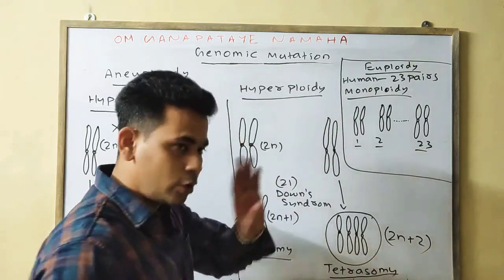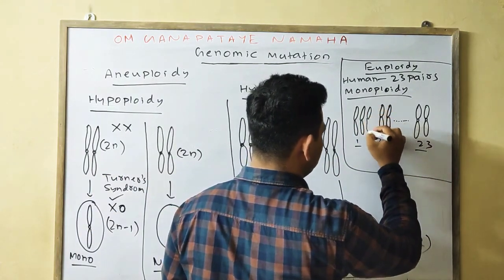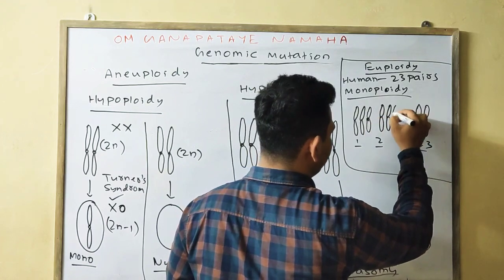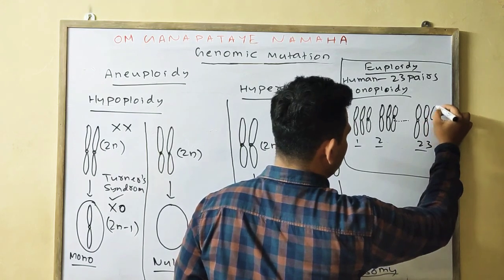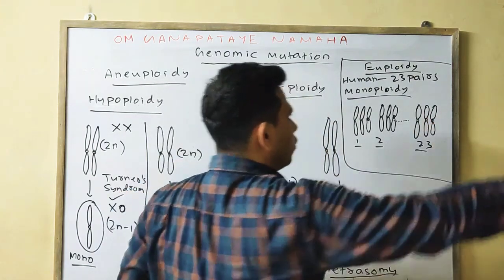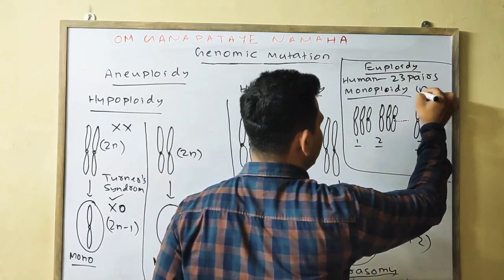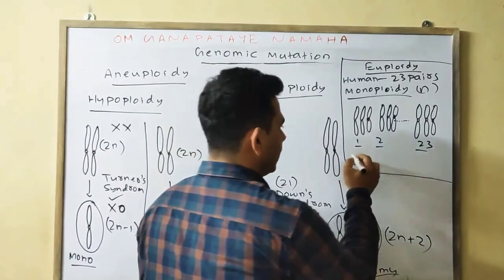Monoploidy means one set of chromosomes is added in each and every pair. Complete one set of chromosomes is being added, which is N. Similarly, if two sets are added, then it is diploidy.